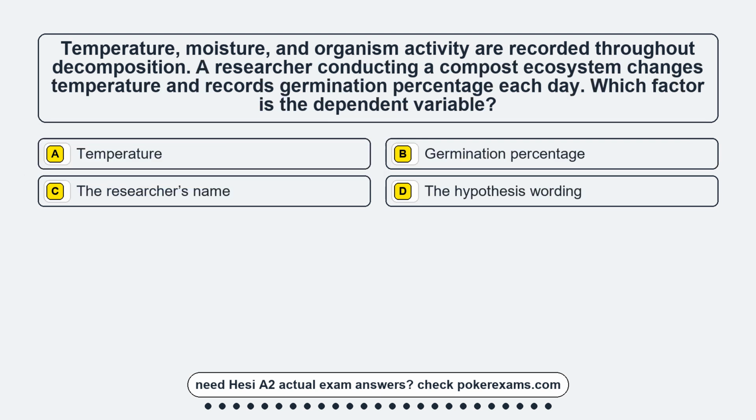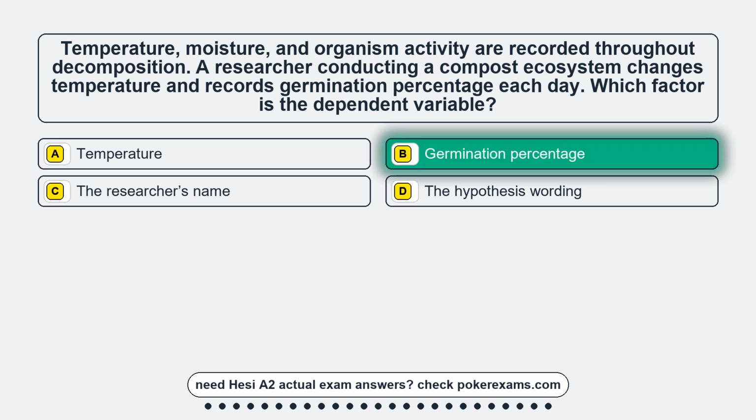Question 12. Temperature, moisture, and organism activity are recorded throughout decomposition. A researcher conducting a compost ecosystem study changes temperature and records germination percentage each day. Which factor is the dependent variable? Option A, temperature. Option B, germination percentage. Option C, the researcher's name. Option D, the hypothesis wording. The correct answer is option B, germination percentage.